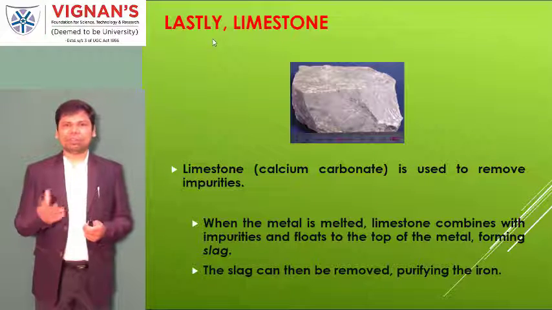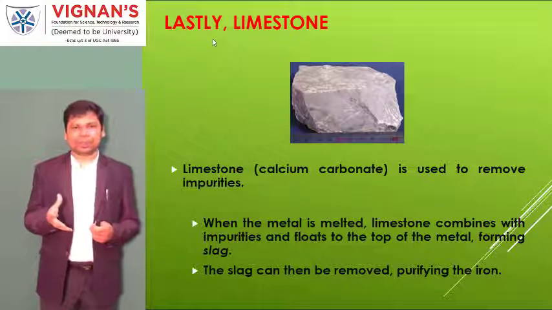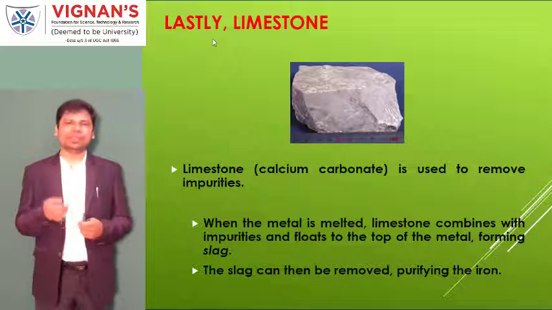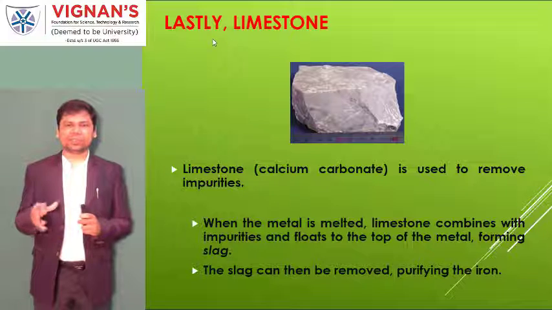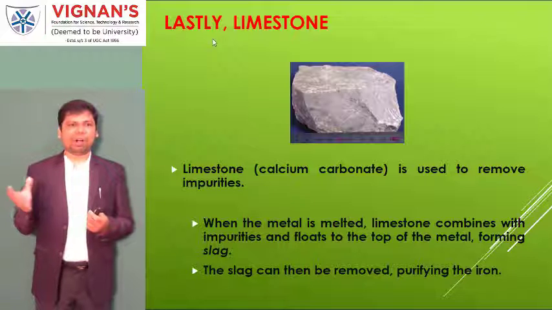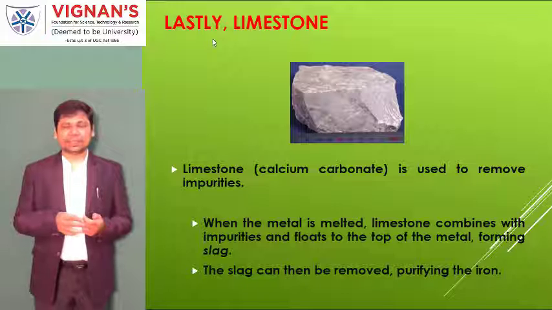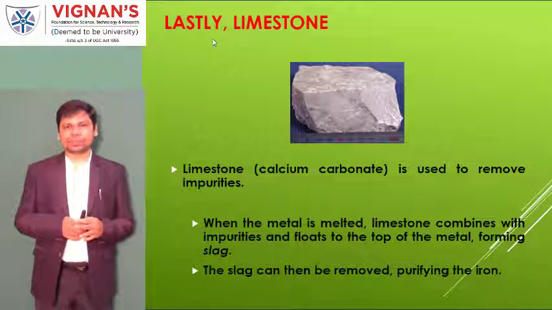Because whenever we melt, whenever we are in red hot conditions, the molten state will be there, and the limestone reacts with other minerals and other particles which are there in the iron ore. They mix, and they will be formed as a floating agent which is called slag. The slag is nothing but the impurities.